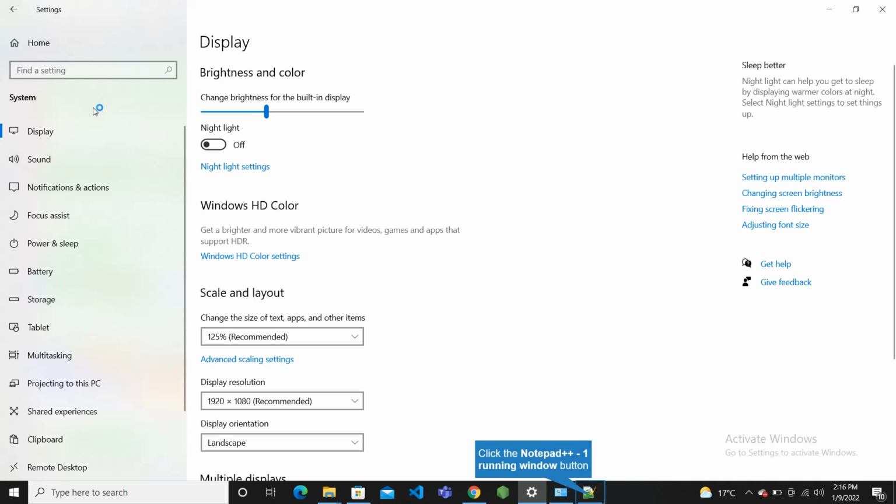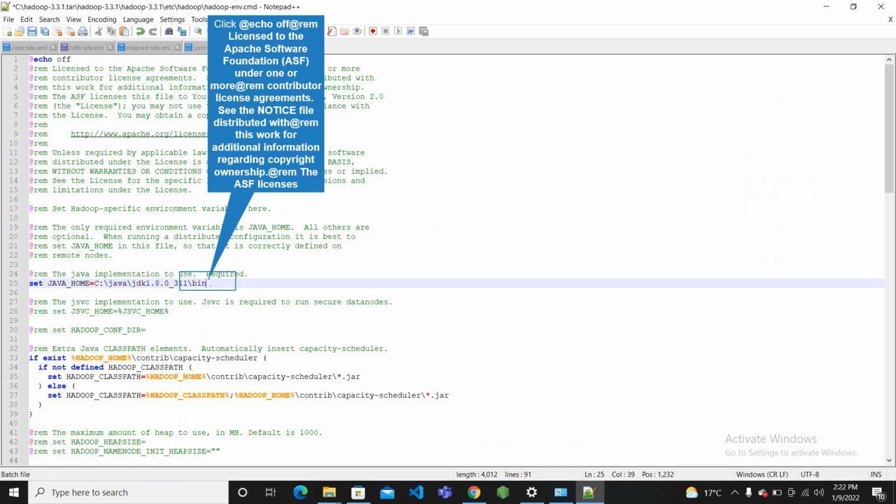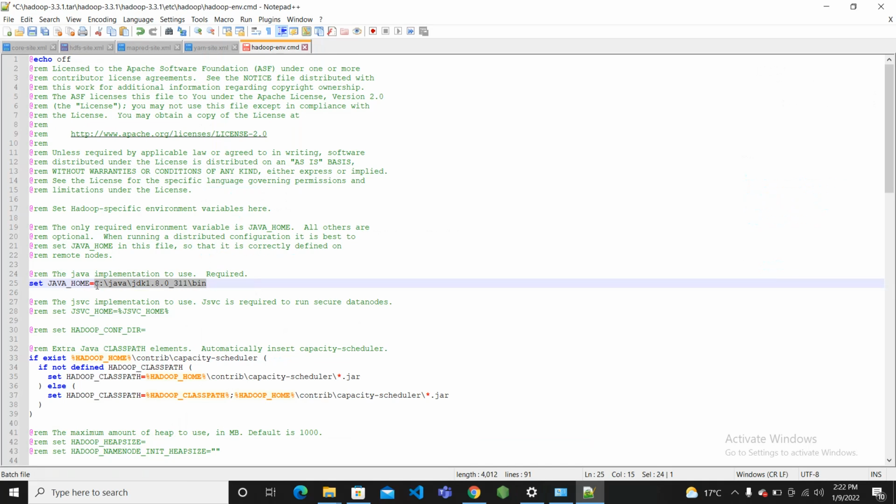Go to environment variables and copy this path. Now we copy the path and paste it here, and we remove bin because we need the JDK path. So now we have edited all these files.